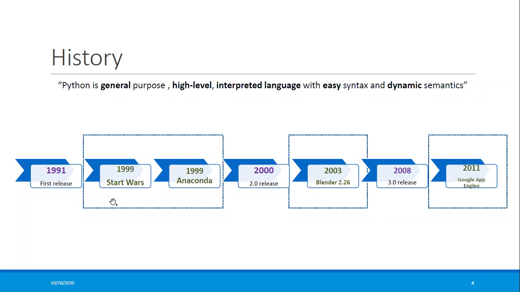Coming to its usage, in 1999, for the Star Wars movie, Python was used as a scripting language to help with the special effects. In the same year, Anaconda, a new installer for Red Hat Linux, was also created in Python. And in 2003, the modeling app Blender 2.26 had its add-ons all written using Python.